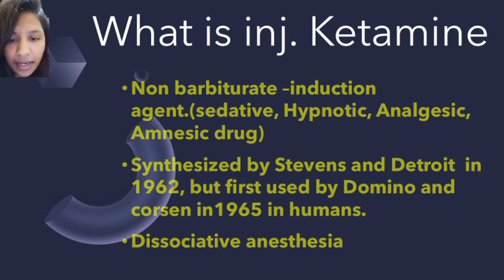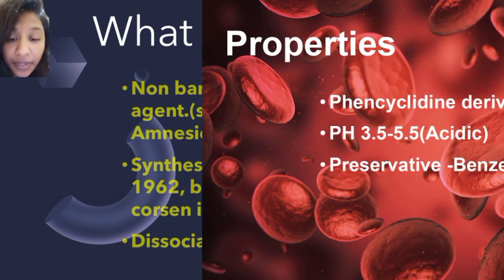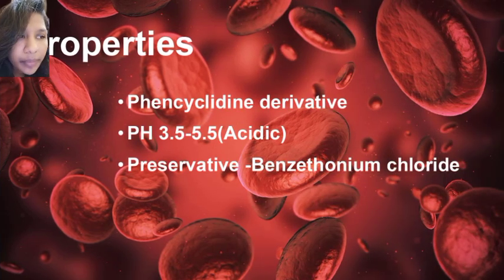It creates dissociative anesthesia. So what is dissociative anesthesia? We are going to cover everything today. Regarding the properties, it's a phencyclidine derivative, and the pH is 3.5 to 5.5, so it's basically acidic. The preservative benzethonium chloride is added.